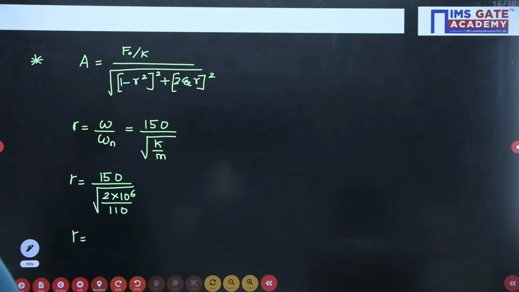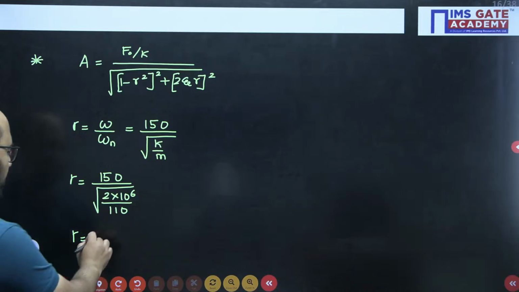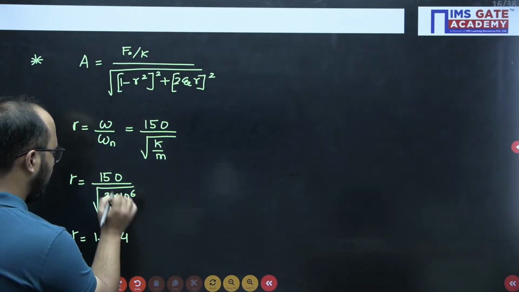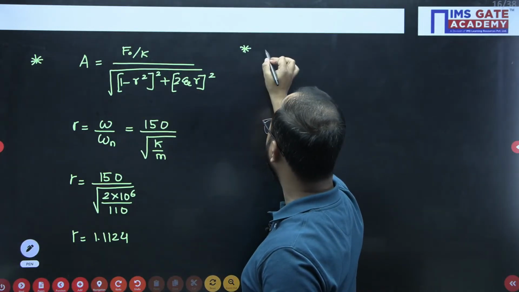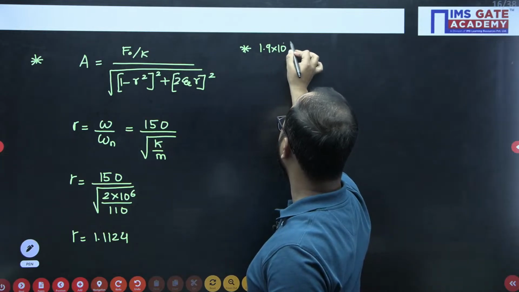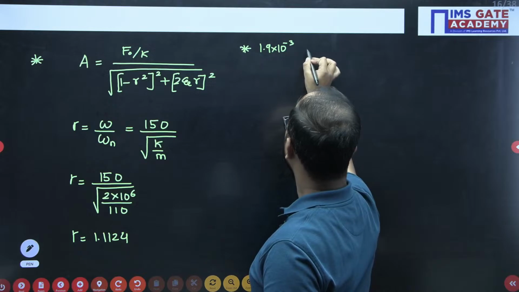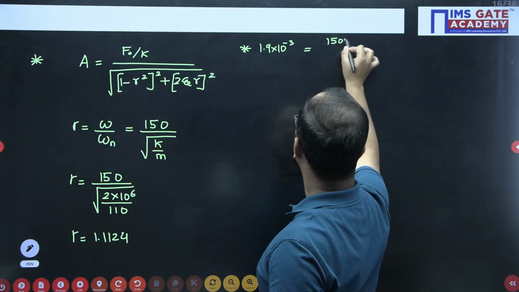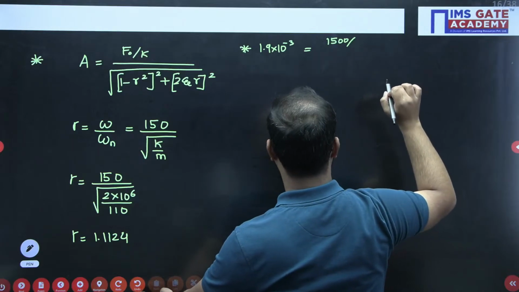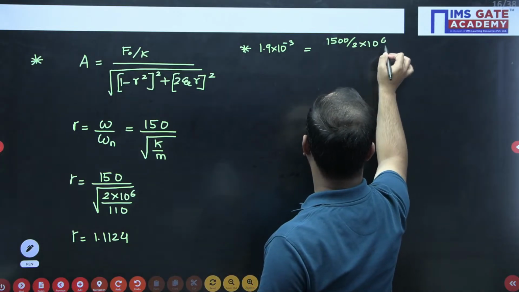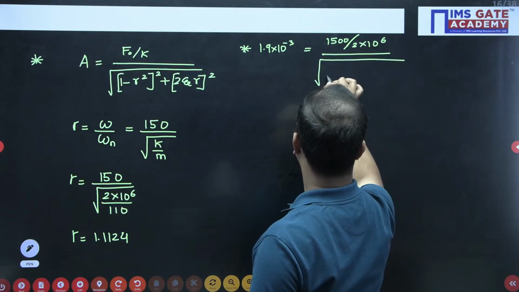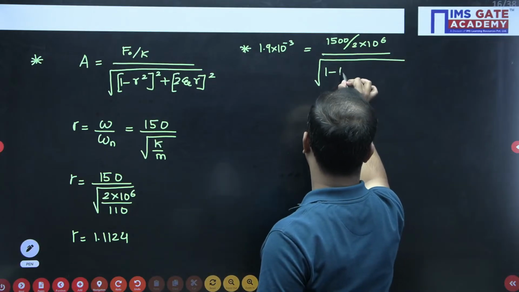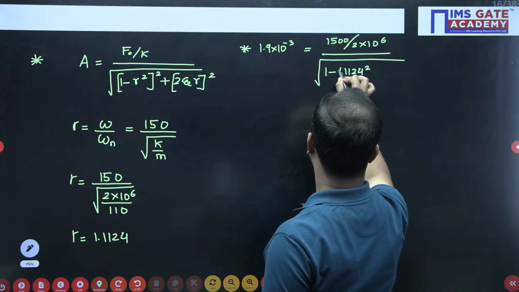Vinay, you are getting 0.197. Okay, let me check also. First of all, R value is 1.1124. This value I will put here. Okay, so amplitude was 1.9 into 10 to the power minus 3, because we need to convert into meters, equals F naught 1500 divided by K value 2 into 10 to the power 6 divided by under root 1 minus R, R value is 1.1124, square.